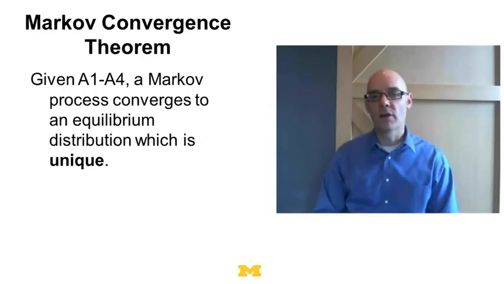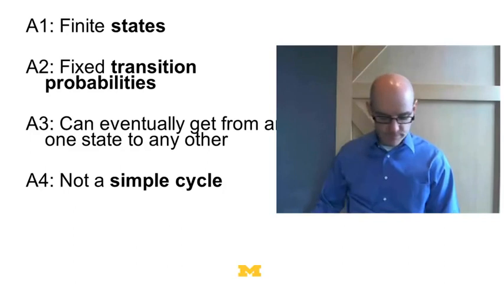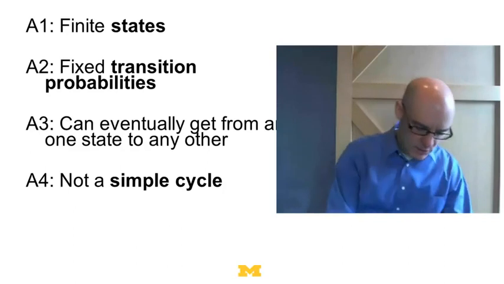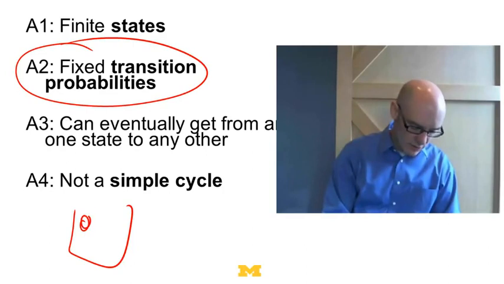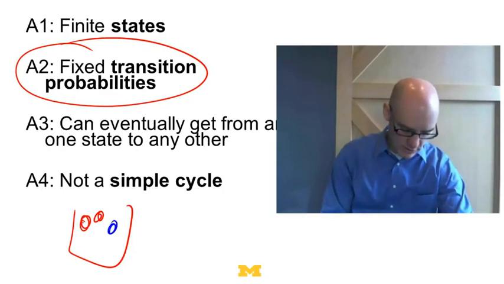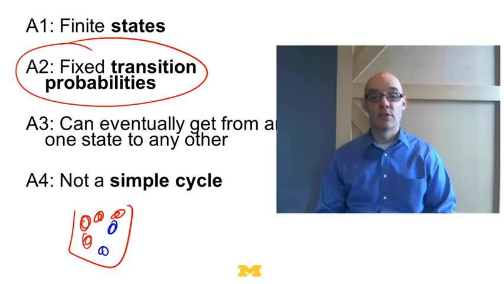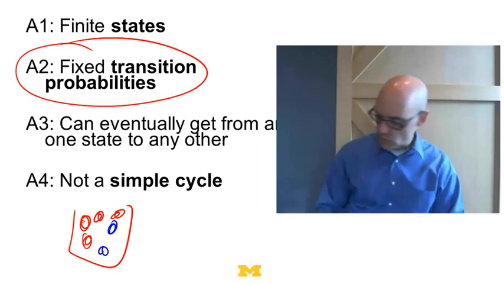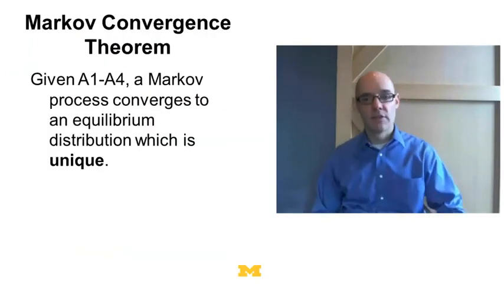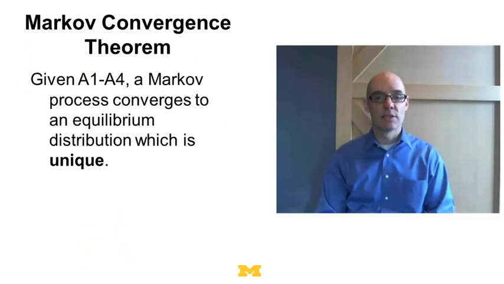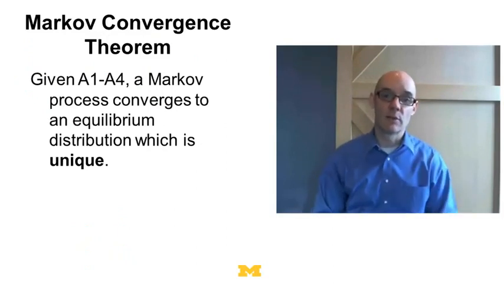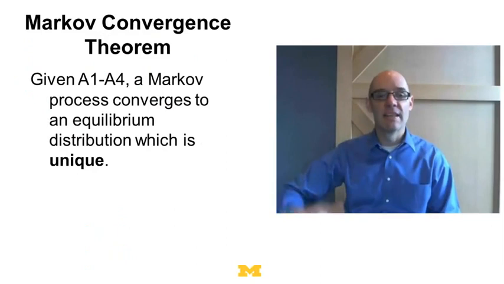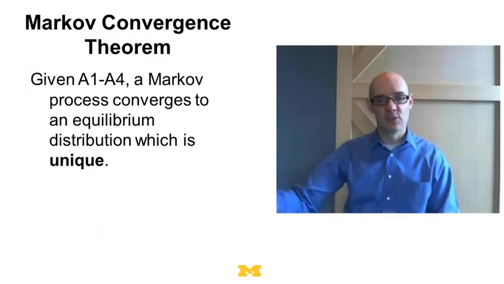So why aren't Markov processes path dependent? Well, here's why. This assumption right here: fixed transition probabilities. Remember in our urn model, we've got this urn with red and blue balls in it, and as we pick more red balls, we start adding more red balls. So the transition probabilities change. It's those fixed transition probabilities that are really underpinning why the Markov process goes to a unique, even though it's a stochastic, equilibrium, because we're not changing the probabilities. The history of events doesn't change the probabilities.